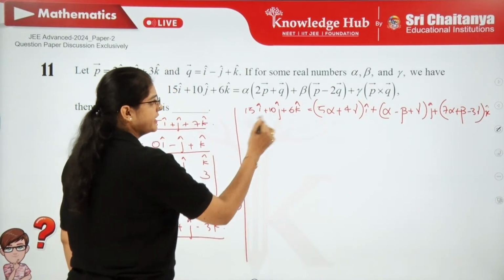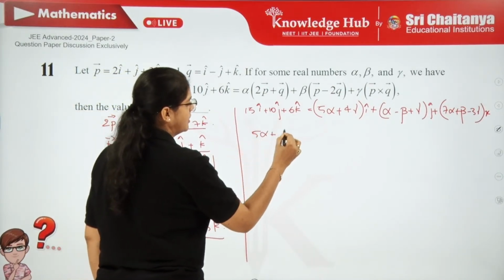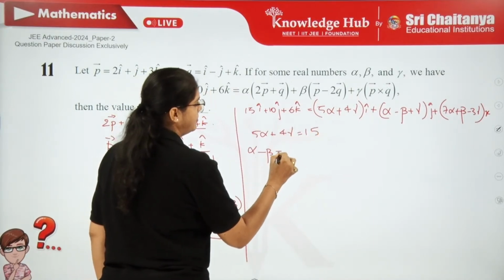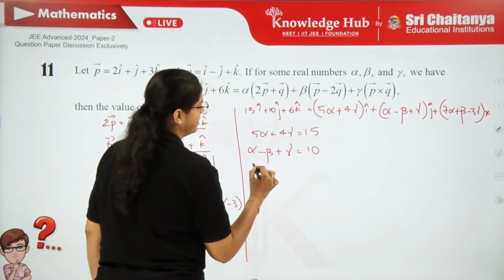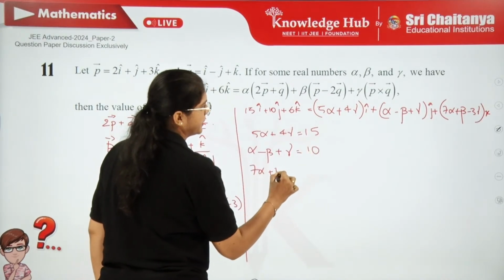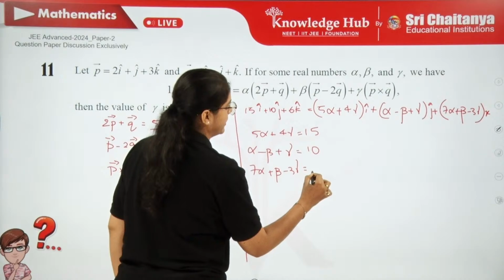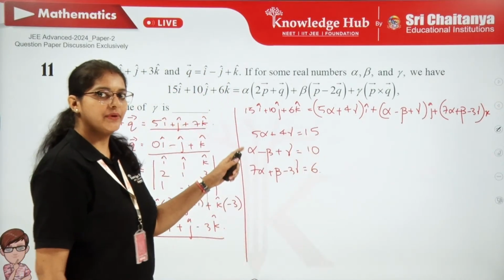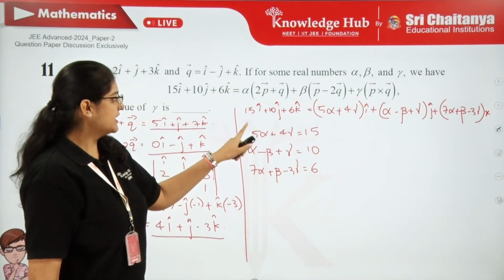Yes. So you can compare the coefficients. 5 alpha plus 4 gamma is 15. Then you have alpha minus beta plus gamma equals 10. Then we have 7 alpha plus beta minus 3 gamma is 6. So you can directly understand there are 3 equations and 3 unknowns. We can directly solve them.